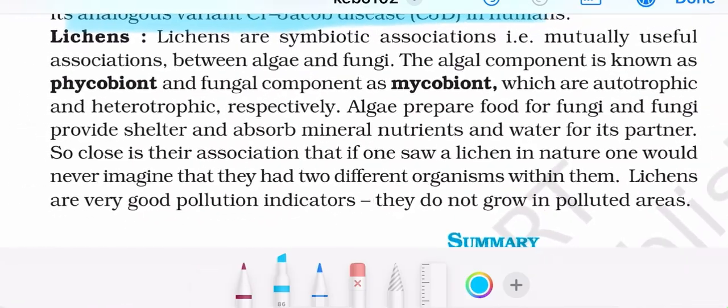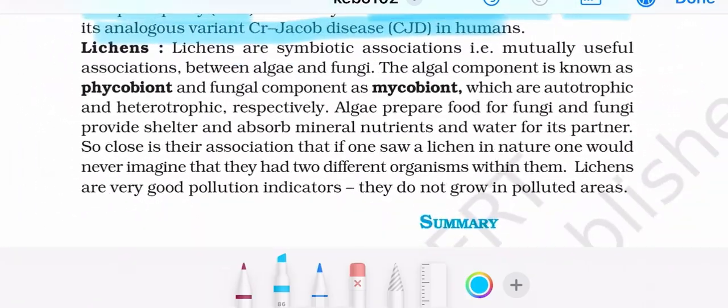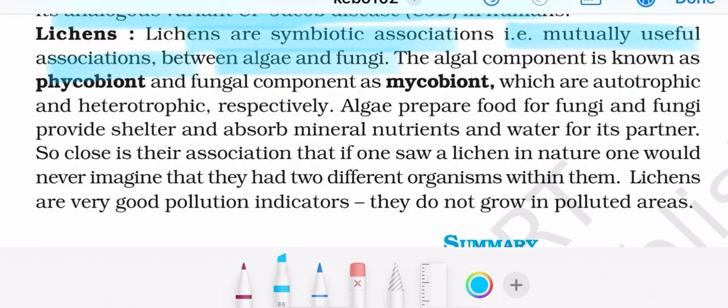Now moving forward to lichens. Lichens are a symbiotic association, that is, a mutually useful association between algae and fungi. The algal component is known as phycobiont and the fungal component is mycobiont, which are autotrophic and heterotrophic respectively. Algae prepare food for fungi, and fungi provide shelter and absorb minerals, nutrients and water for their partner.